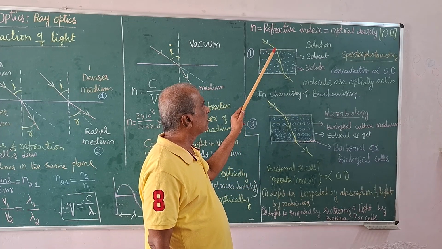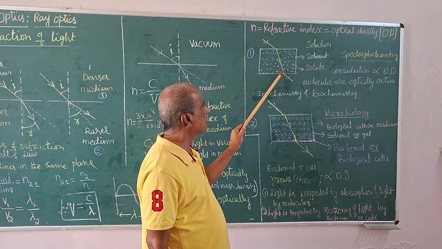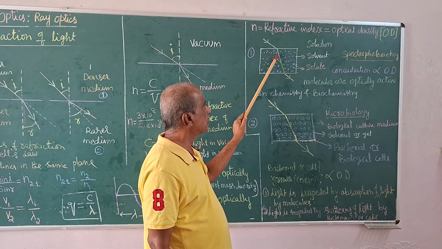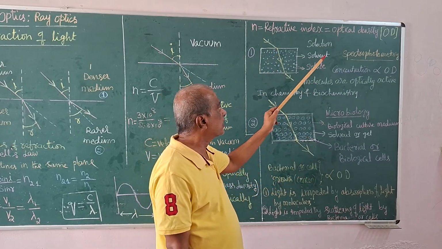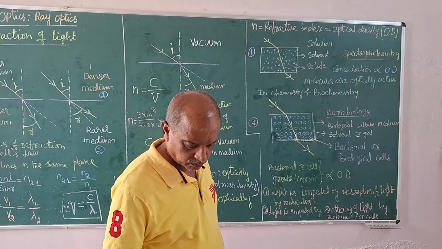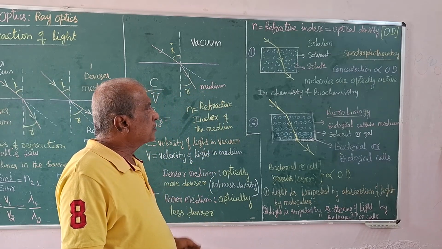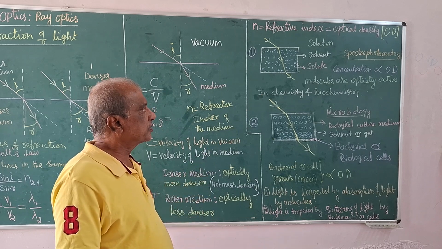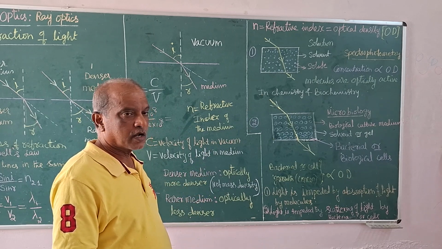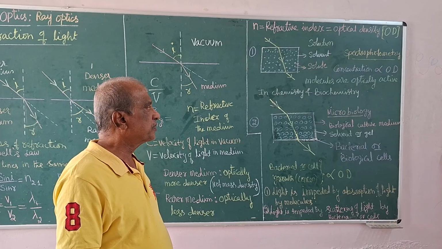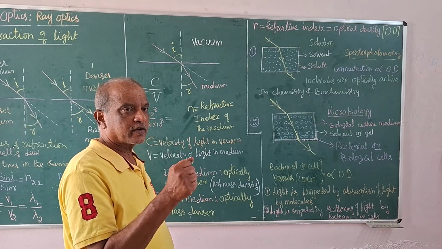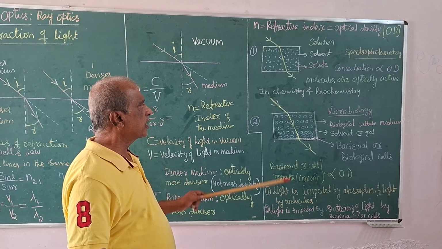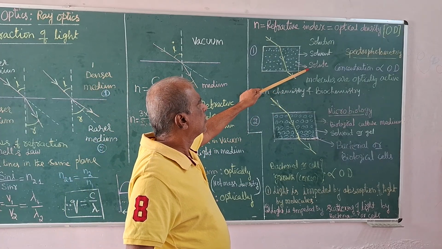As a result, there is a decrease in velocity, bending of light like this. So this bending or absorbance is measurable, or optical density, OD, is measurable. It comes under Beer-Lambert's law. Absorbance means where there is more light activity, that is, light active molecules, which are the solute molecules.